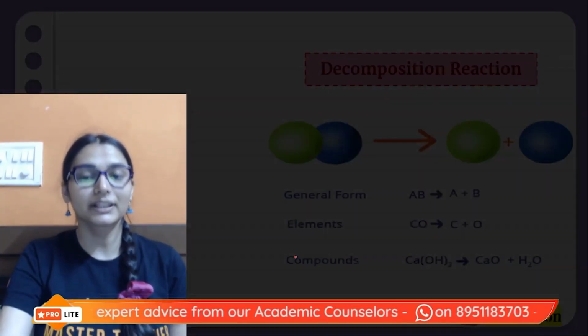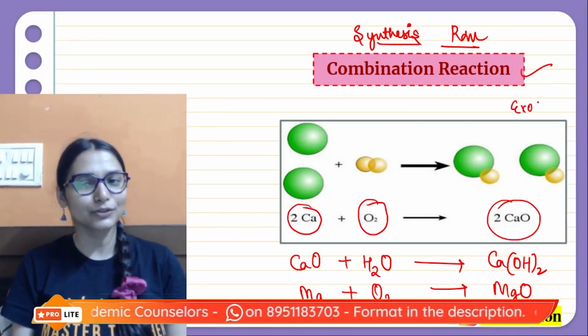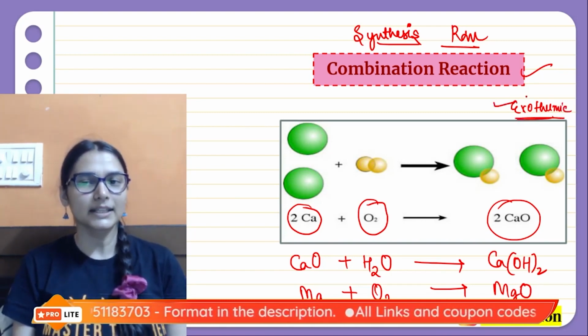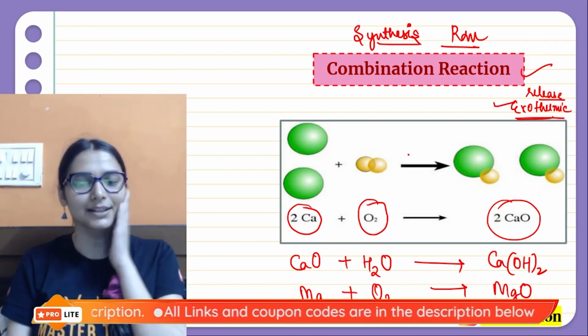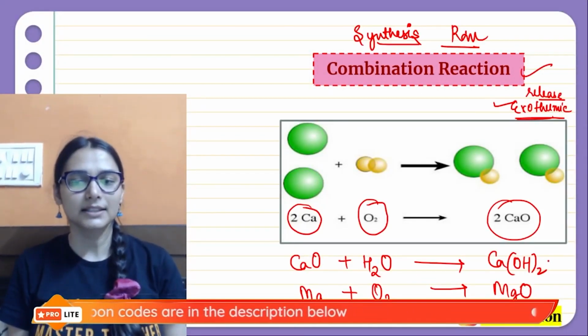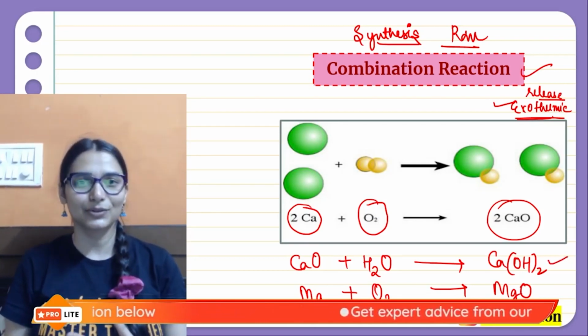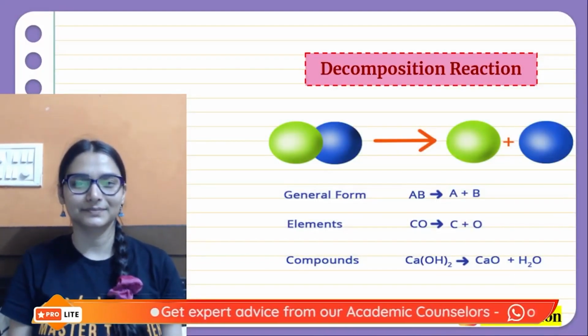Generally remember that combination reactions are exothermic in nature, most of them. Why exothermic? Because they release heat energy, so there is a loss of heat energy that you will see. This reaction, the formation of slaked lime, is highly exothermic. When you burn a magnesium ribbon, you get a lot of heat energy.